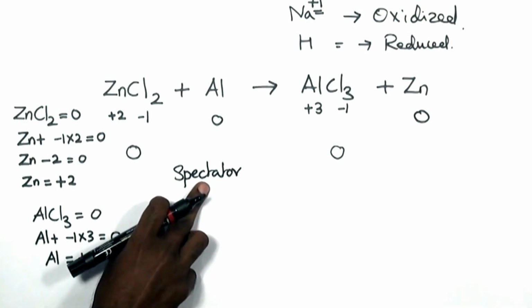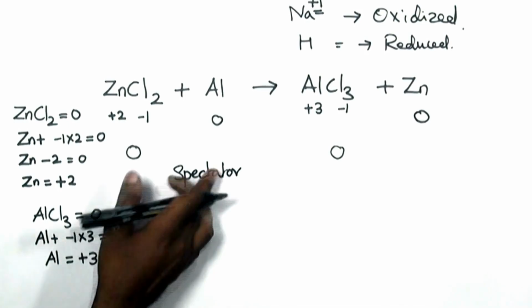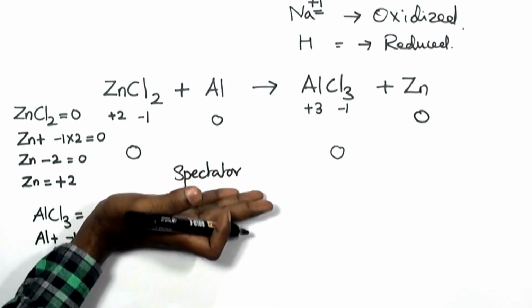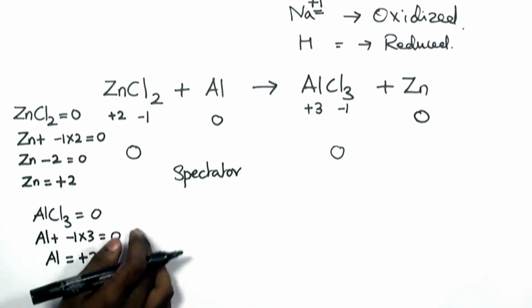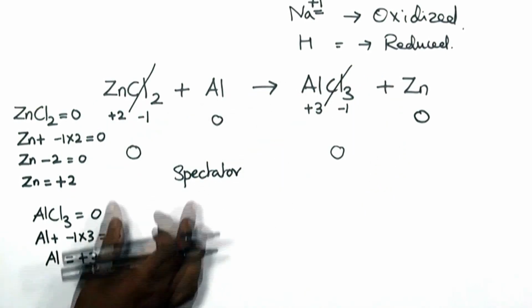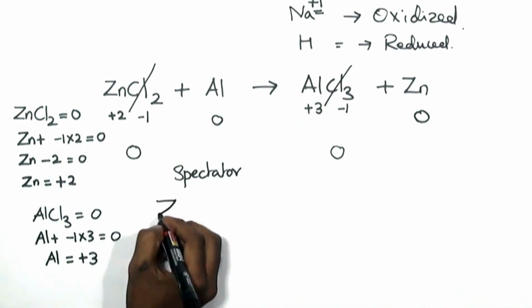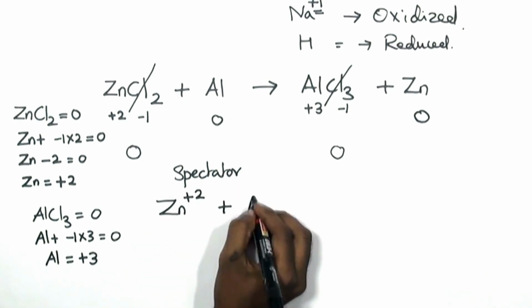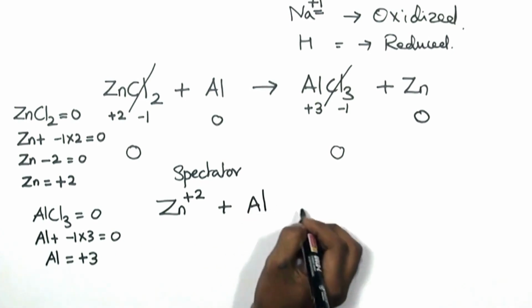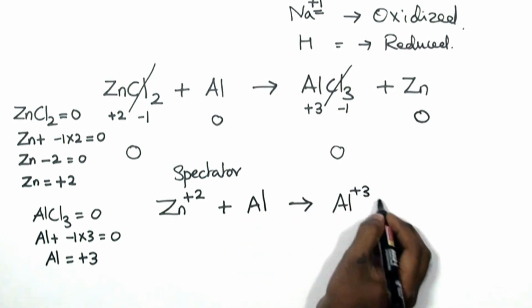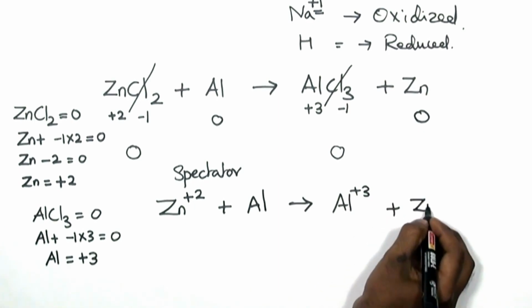It does not involve in the reaction, I mean specifically the redox reaction, but it just stays as a spectator. So eliminating the spectator, since it does not involve in the reaction, if you write the remaining species, you will get the ionic equation. Zn 2+ plus Al gives you Al 3+ plus Zn.